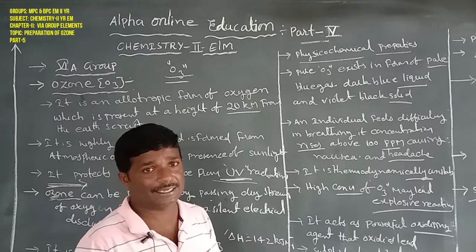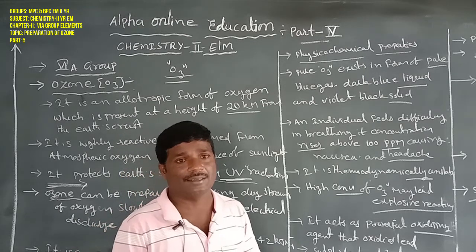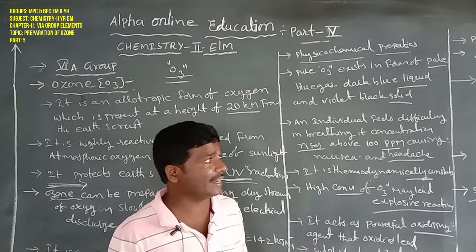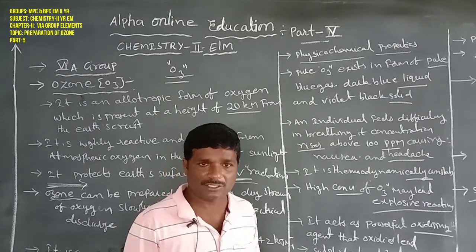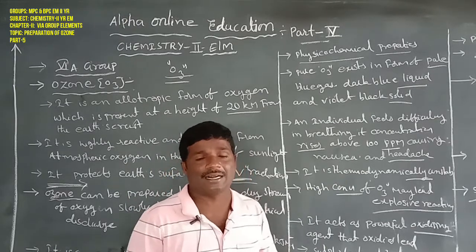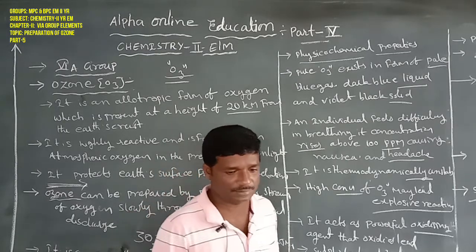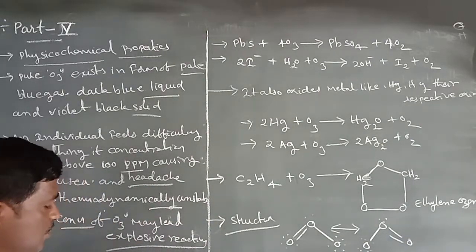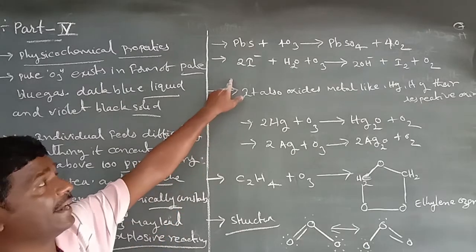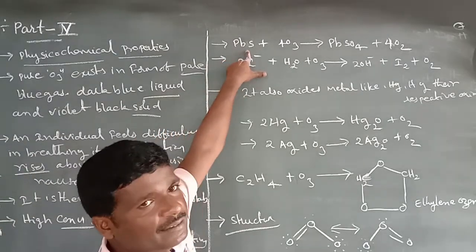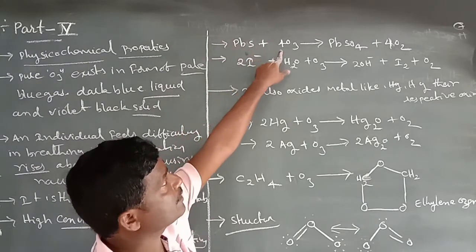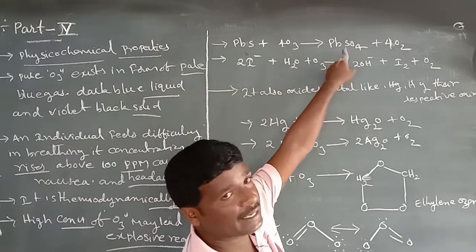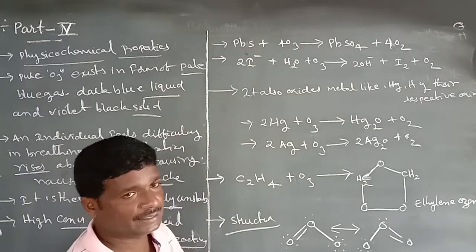The powerful oxidizing agent O3 reacts with lead sulfide and iodide ion, and next with mercury and silver, and then ethylene. Those are the oxidizing reactions of ozone. First, the reaction with lead sulfide: lead sulfide is oxidized by ozone to lead sulfate.